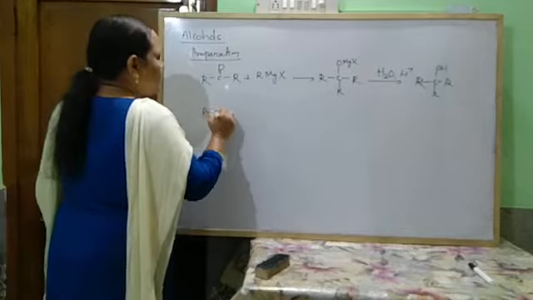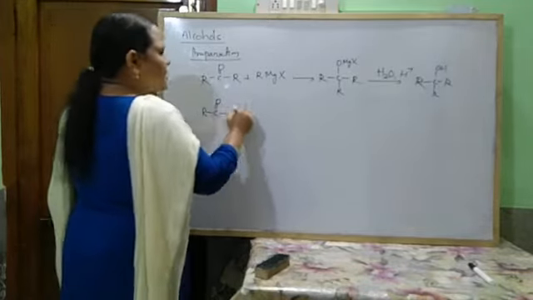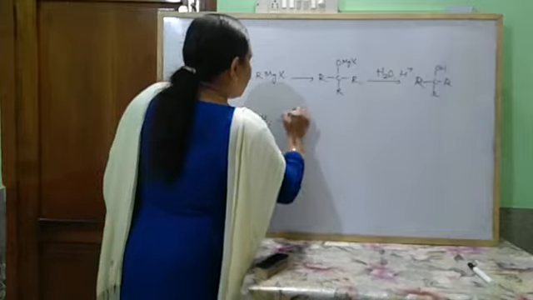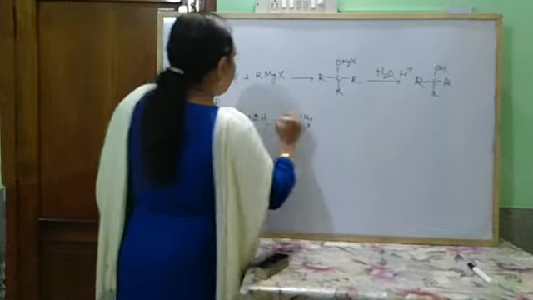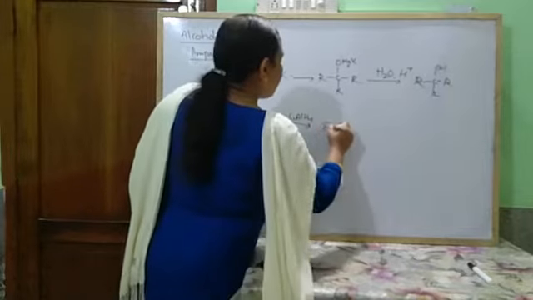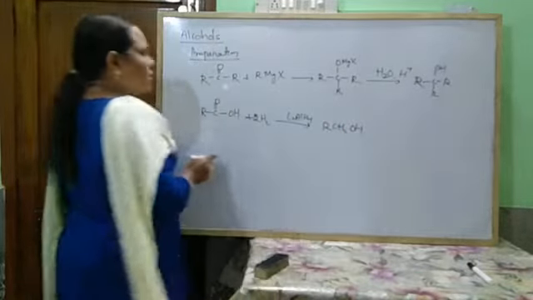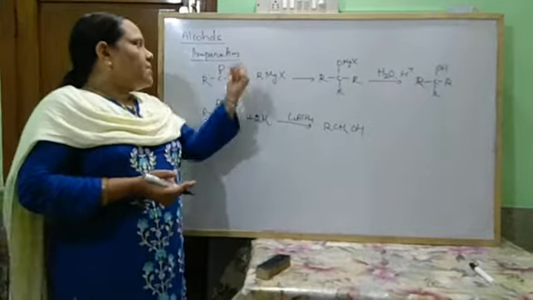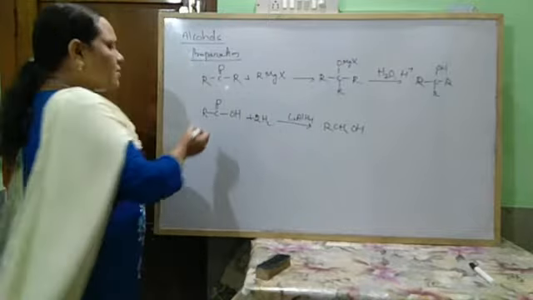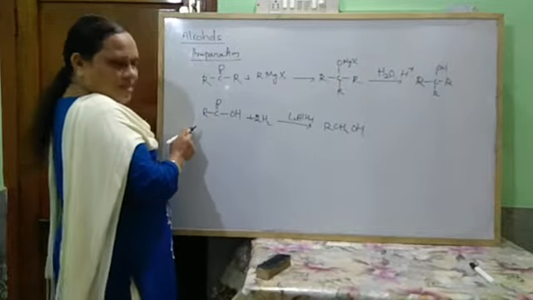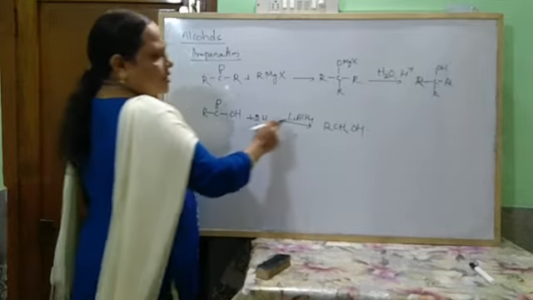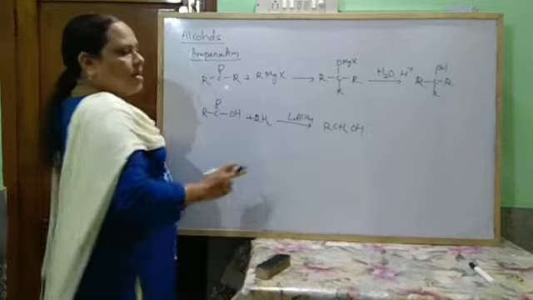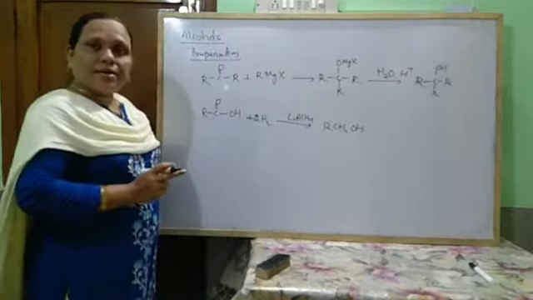So carboxylic acids or acid chlorides. This carboxylic acid, when reduced with hydrogen in the presence of lithium aluminum hydride, undergoes reduction to form RCH2OH, where R may be methyl, ethyl, or hydrogen, etc. Okay, so this is your preparation method. Suppose ethyl alcohol: CH3COOH, acetic acid. When acetic acid reacts with lithium aluminum hydride, it forms ethyl alcohol.